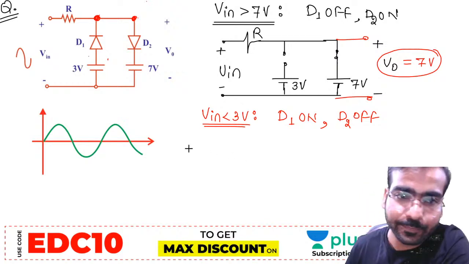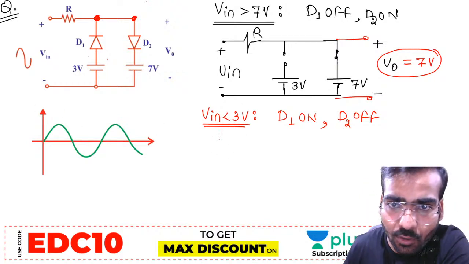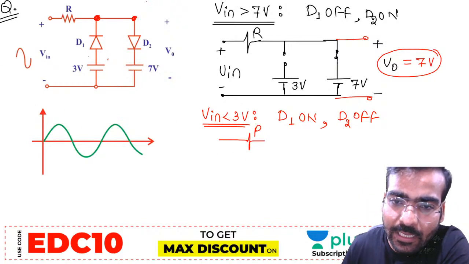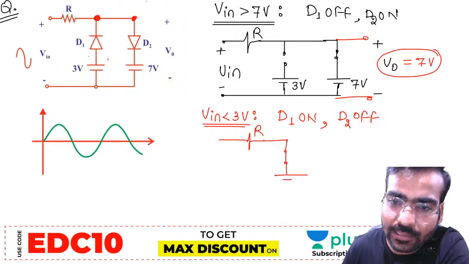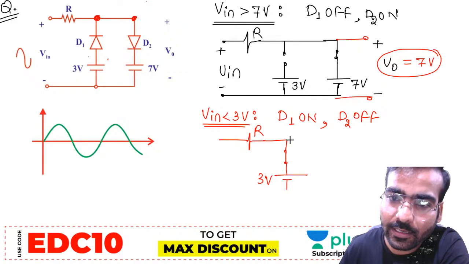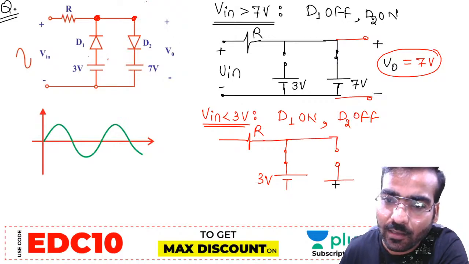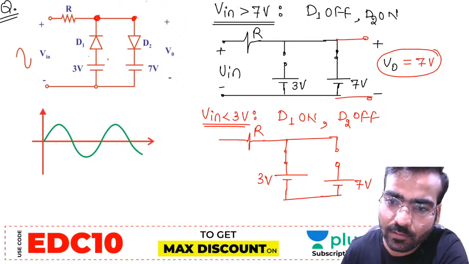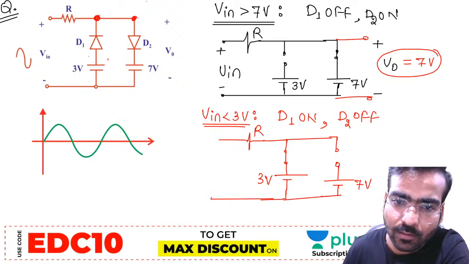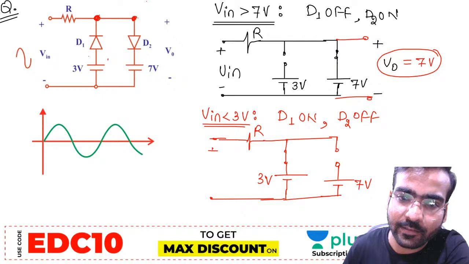Now, draw the circuit again. If D1 is on, D1 will be short circuited, and this is the 3 volt. D2 is off, so D2 will be open circuited, and this is the 7 volt. You can cross verify as well if you want.